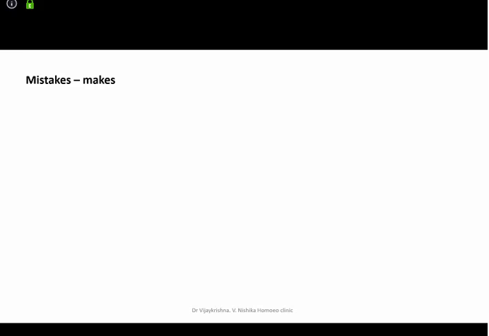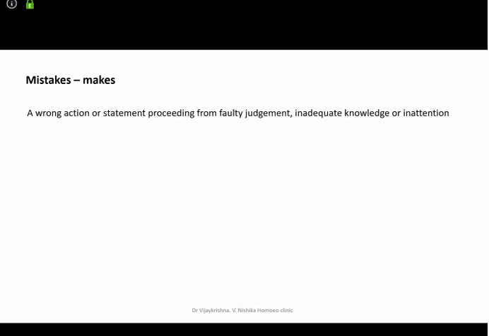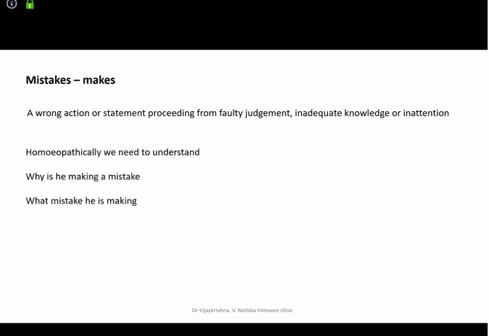Okay, so mistakes makes, what you need to understand is what a person is making mistake with, and why is he making that mistake? That will tell us about the homeopathic perspective. Again, a very broad rubric. You've got a lot of sub rubrics. Once we are done with this, immediately go back to your repertories and see, so that you will not forget it.